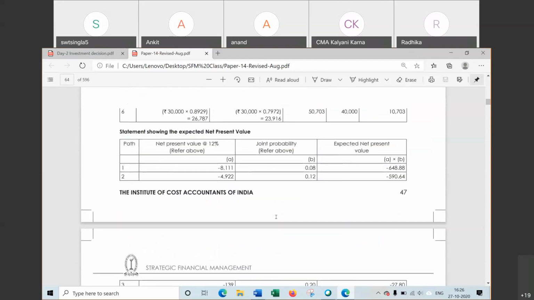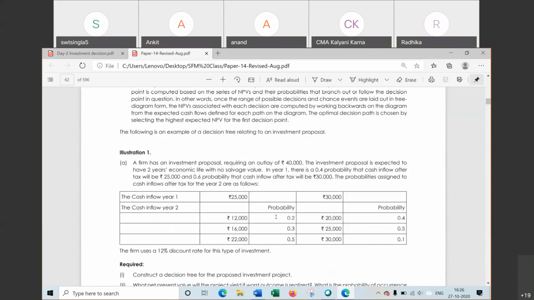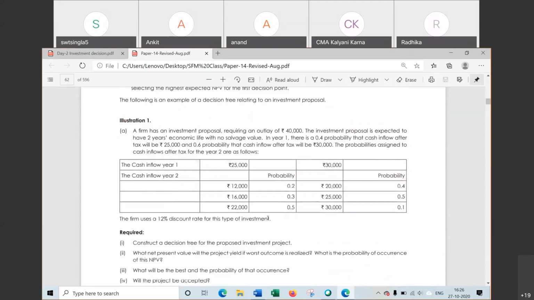There are 2 questions, both I will take for decision, this decision tree. Question number 1, that is illustration first. A firm has an initial proposal requiring an outlay of 40,000, that is capital investment at the beginning, 40,000. The investment proposal is expected to have 2 years economic life with no salvage value.